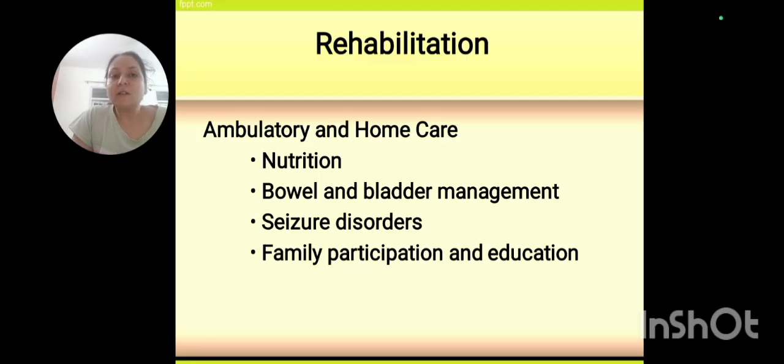There is education to the person as well as the family members, and PT plays a very crucial role, because it can be in IPD as well as after that in OPD. The rehabilitation is a long journey, and PT plays a very crucial role in rehabilitating and bringing them back